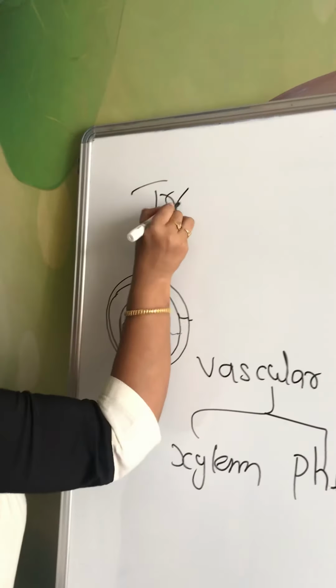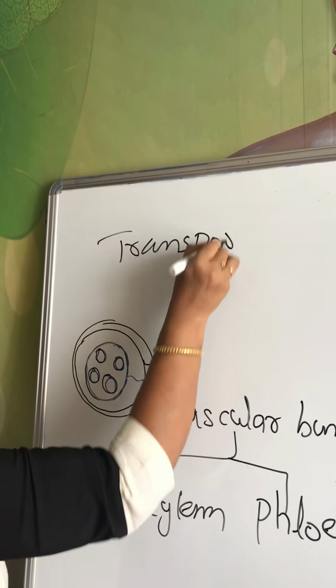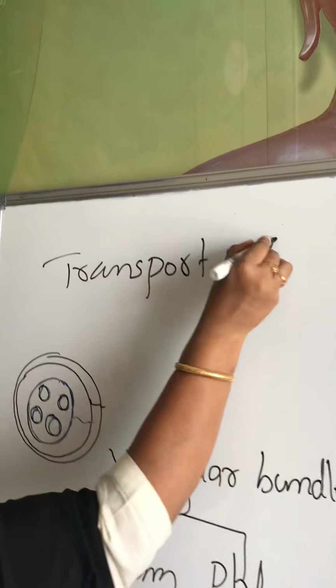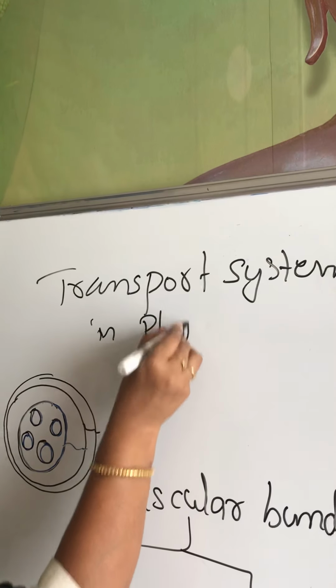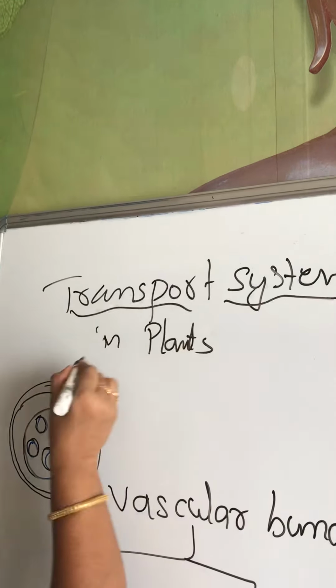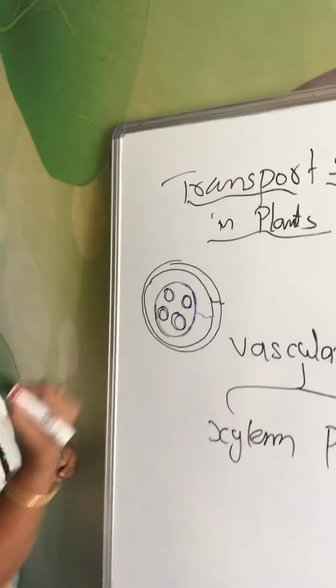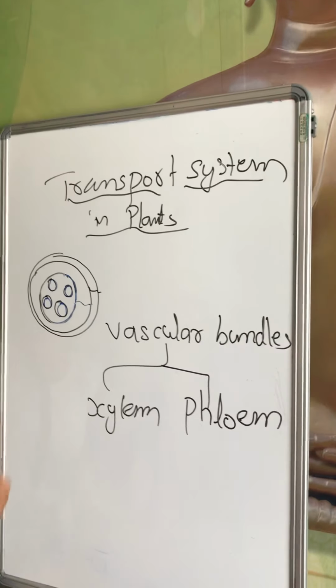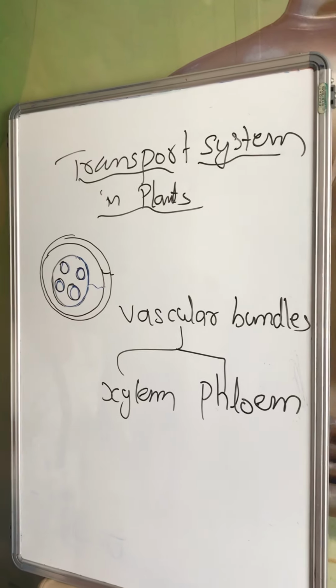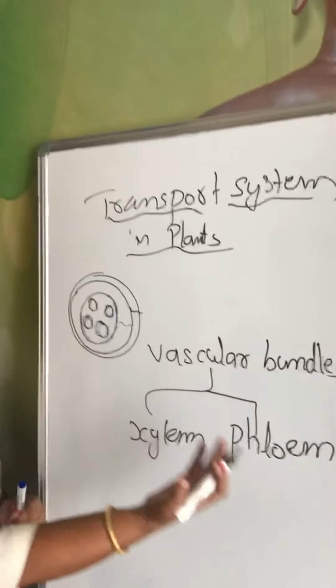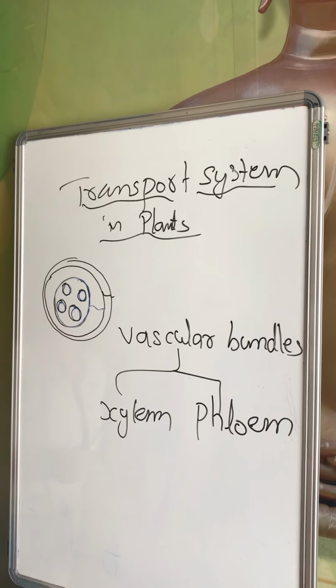Today we are learning the transport system in plants. So we have vascular tissues or vascular bundles which are of two types, xylem and phloem. We already learned it, children.